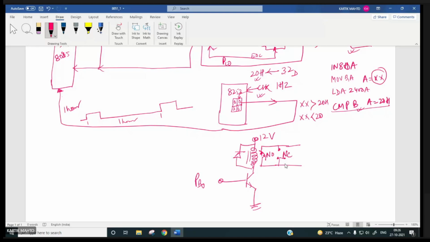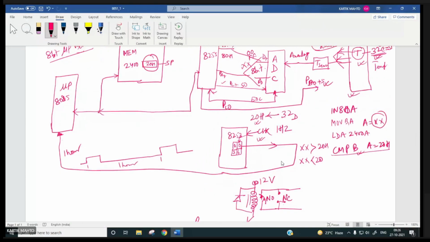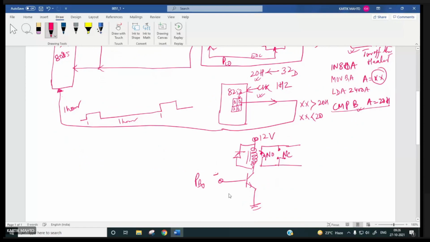So this normally closed contact can be used to turn off the heater, and the normally open contact can be used for turning on the fan. Simply by making PB0 equal to plus 5 volts, this normally open contact will become closed, so the fan will start running. This will become open.